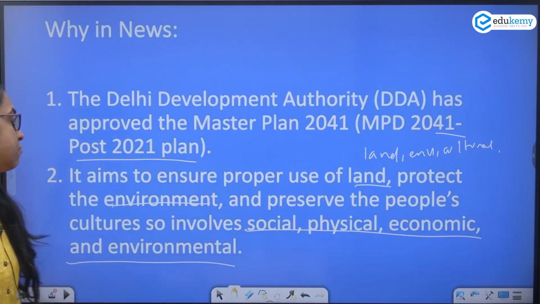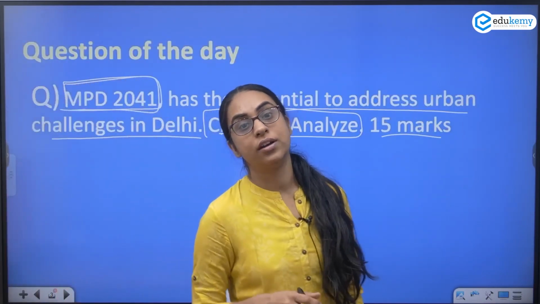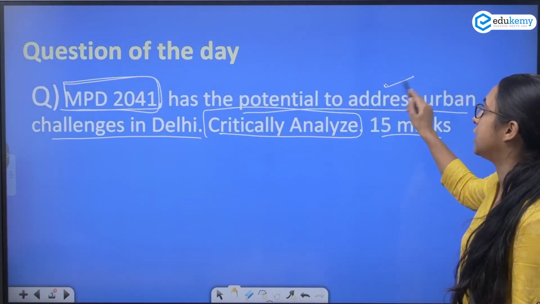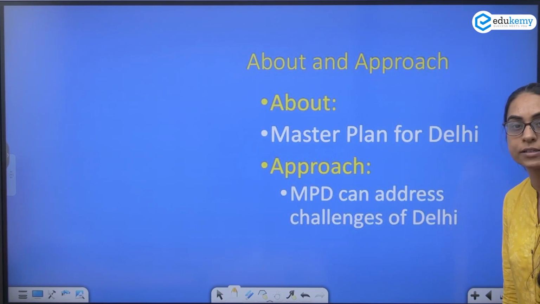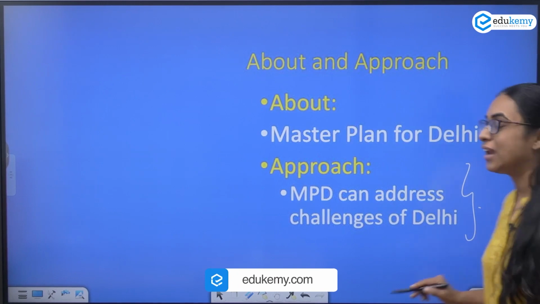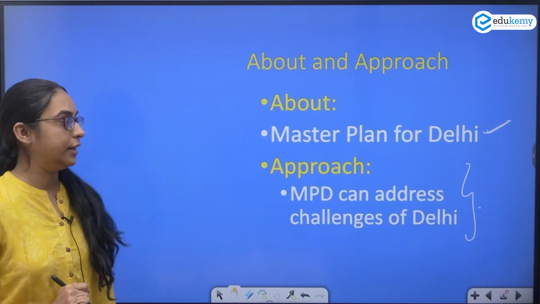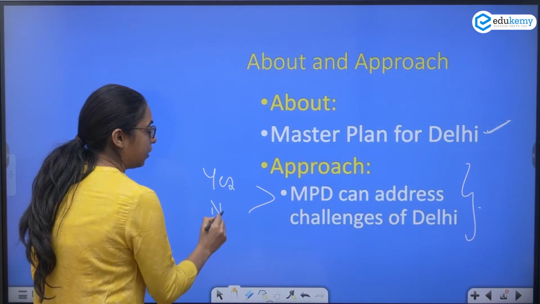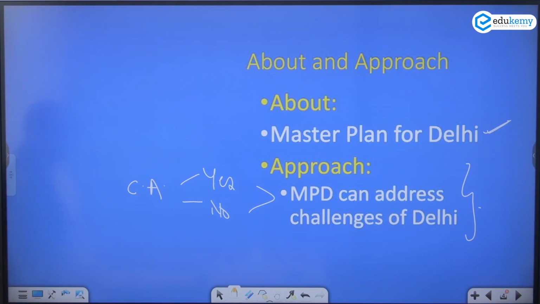Let's again look at the question. The question was that the master plan of Delhi 2041 has the potential to address the urban challenges in Delhi. Critically analyze. If you look at the question, it is about the master plan for Delhi, and the approach is, can MPD, that is the master plan for Delhi, address the urban challenges of Delhi? And we'll have to critically analyze. That is, you have to give a yes and a no, because the question says critically analyze. Now with this,